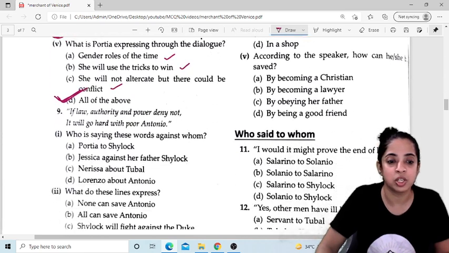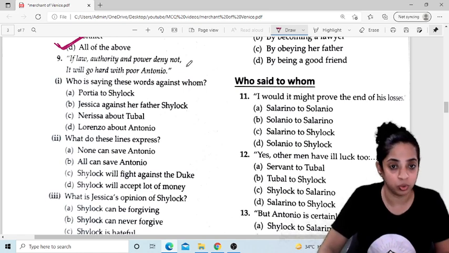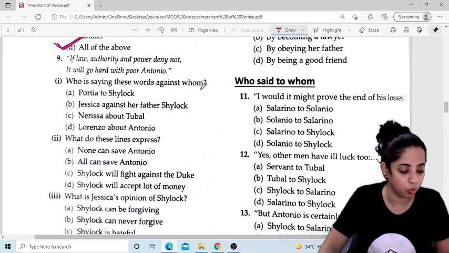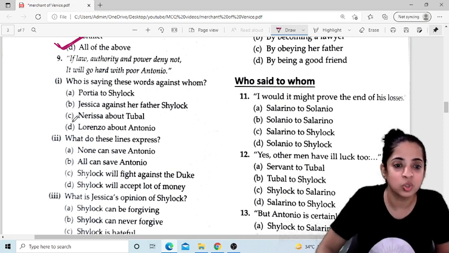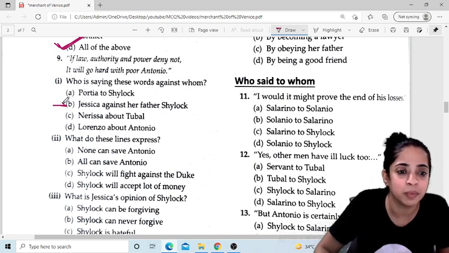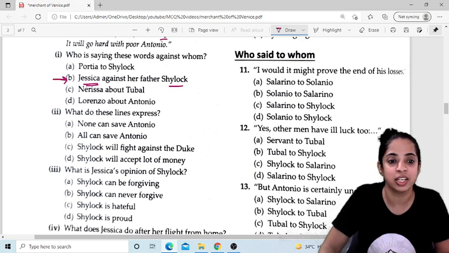Now let's see question number 9. "If law, authority and power deny not, it will go hard with poor Antonio." So who is saying these words against whom? Jessica is saying these words, so the answer is very clear, B, because the option is only here. Jessica is saying it against her father Shylock.